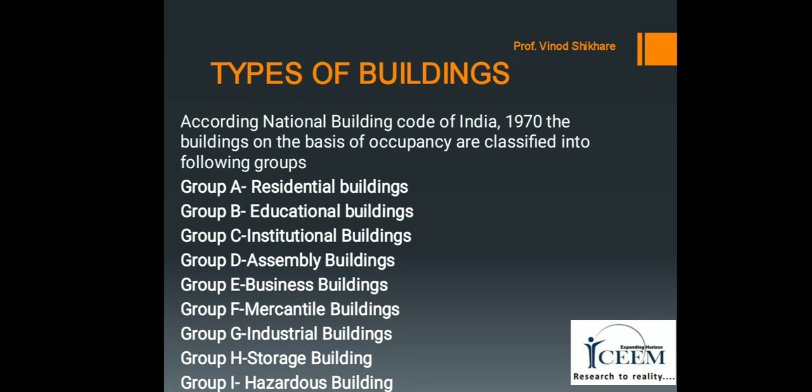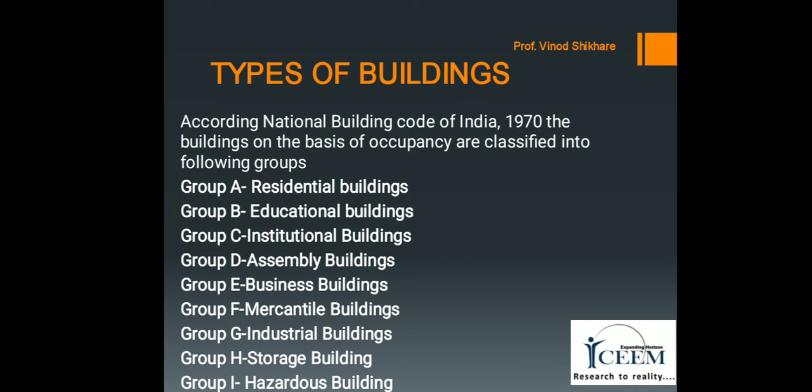Group H, storage buildings. This group includes those buildings or structures which are primarily used for the storage or sheltering of goods, wares or merchandise, vehicles or animals. For example, warehouses, cold storage, storehouses, transit sheds, truck terminals, and garages.